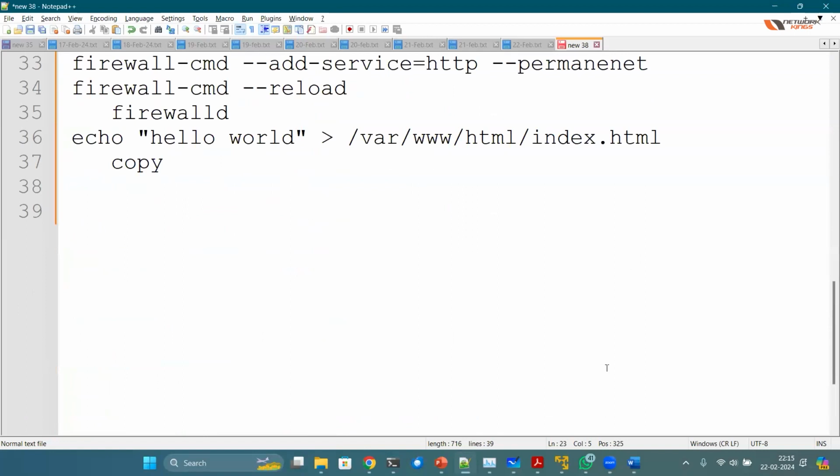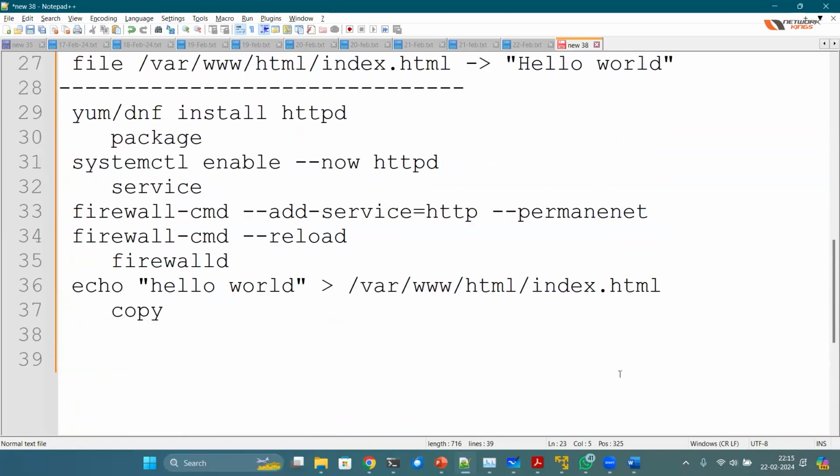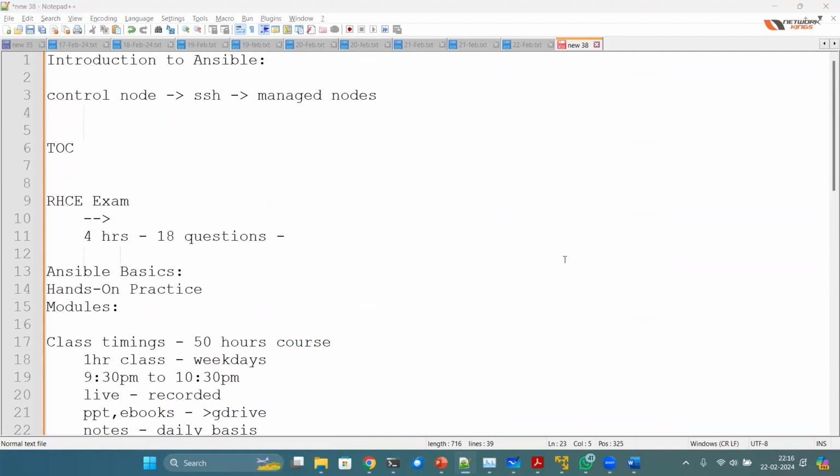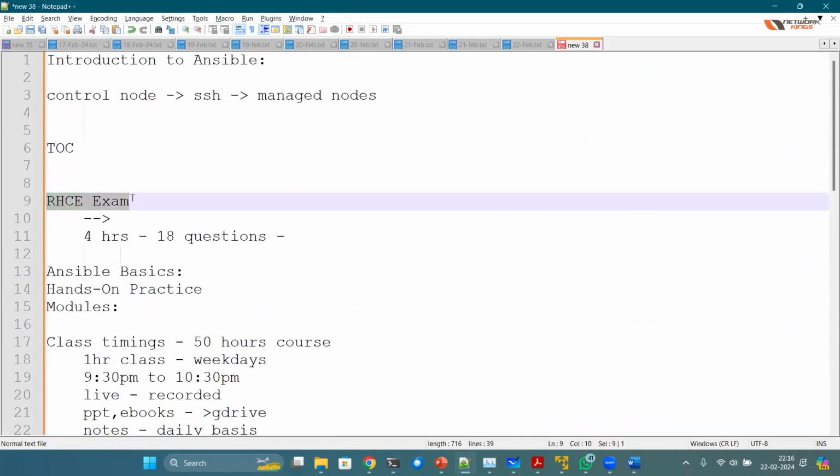All right. Any doubts till now, guys? Any questions? Yes, Amit, please. To write the RHCE exam, is it mandatory that we need to have RHCSA as well? So if you need to attempt the RHCE exam, the prerequisite is you need to clear RHCSA first. But as far as learning is concerned, there is no restriction. You can learn it. People learn both the topics parallelly, and then they give the exams one after the other.